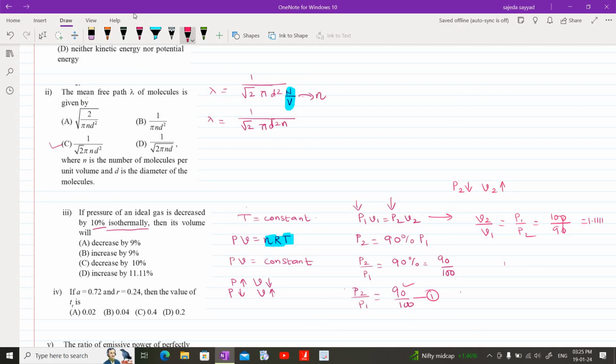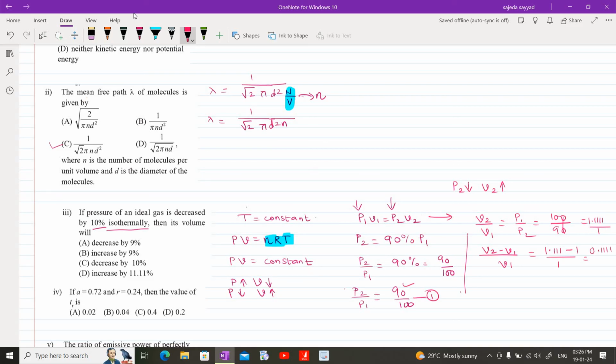So increase in volume will be calculated as V2 minus V1, the new volume minus original volume, divided by original volume. The numerator is 1.111 minus 1, divided by 1, which comes out to be 0.1111.